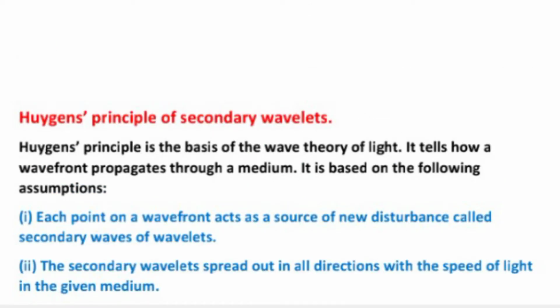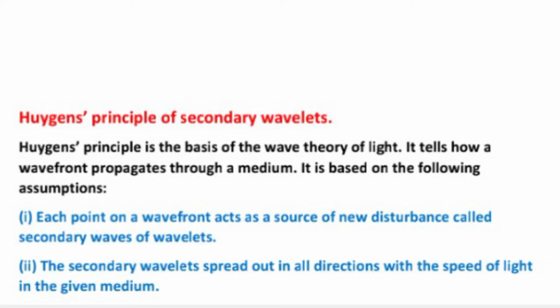Now, Huygens principle of secondary wavelets. Huygens principle is the basis of the wave theory of light. It tells how a wavefront propagates through a medium. It is based on the following assumptions. First, each point on a wavefront acts as a source of new disturbance called secondary waves or wavelets.